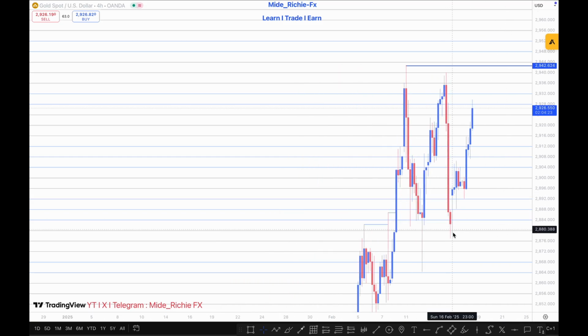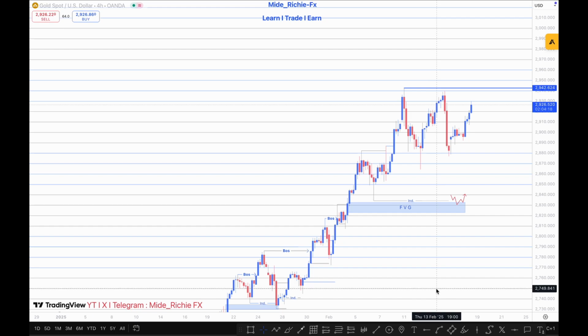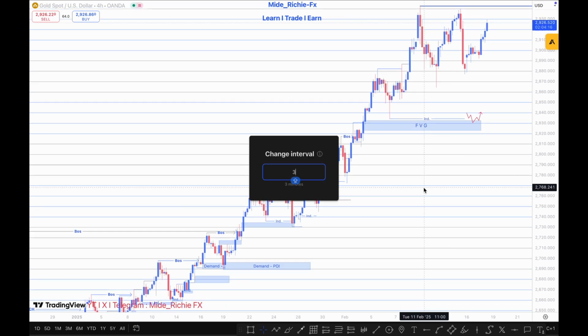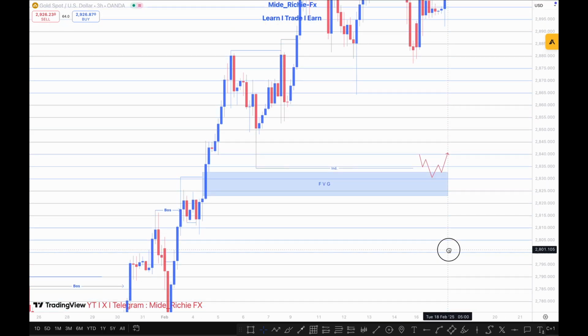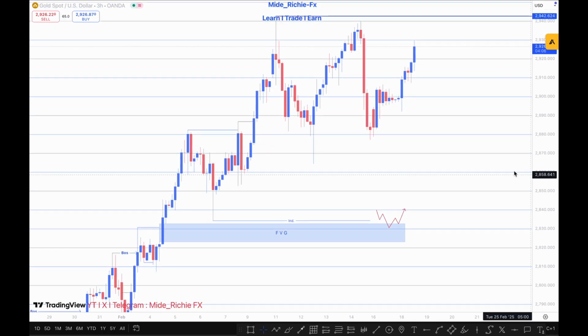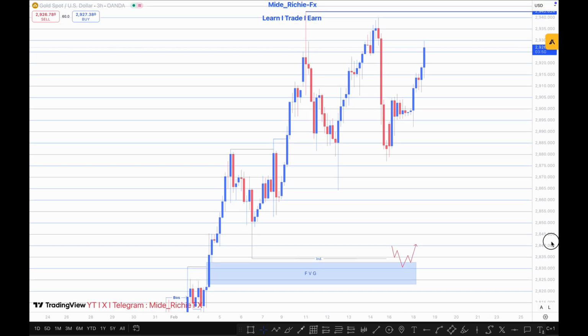First things first, you need to identify the direction of the market. For this example, this is a very good bullish market structure that we have on XAUSD. And even see that I had a fair value gap marked out where I was expecting the overall buys from, but unfortunately the market is doing what it wants in this region. I'm not really expecting the market to respect this demand, though we expected it to. I'm sitting on my hands currently because the market is not doing what I want. But that's it. Let's get to the real topic of the day.